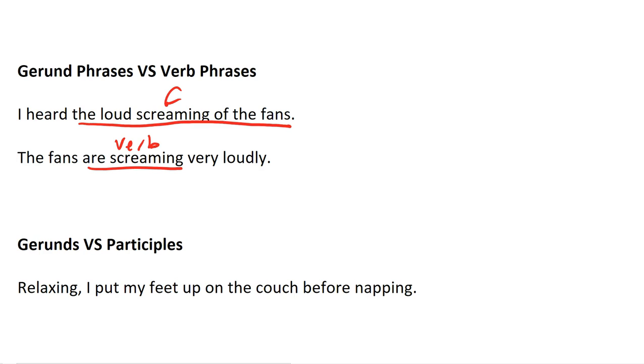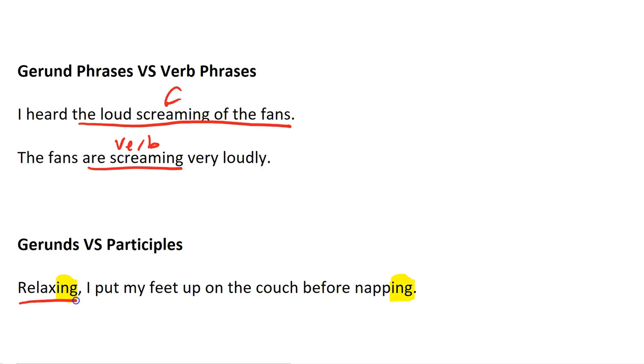And then be careful not to confuse your gerunds with your participles. Look at this sentence carefully. Relaxing, I put my feet up on the couch before napping. You may notice that there are two ings in this sentence, and they both look like they're verbs, but in this case, they're both verbals. But which one's which?